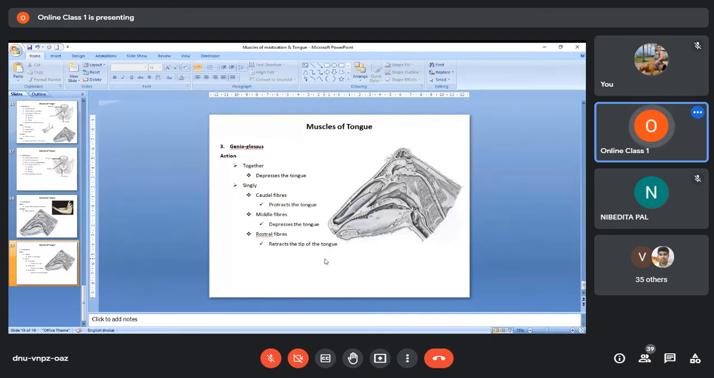Okay, so those are the 8 muscles that are related to mastication. Okay, so we classify them into 2 groups: masticatory muscles and muscles of the tongue or lingual muscles. Okay, so with that I finish today's class. So for your upcoming examination, everything up to today's class will be included.